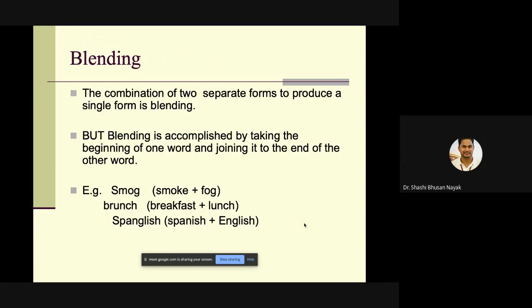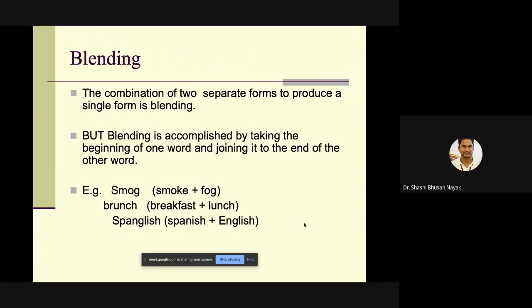Page number 82 in your morphology book, if you have that. I believe that is available with you. There are three kinds of blends: phonoaesthetic blends, compound blends, then group forming blends. So these are three categories. Examples are there in the book as well. You go through that.